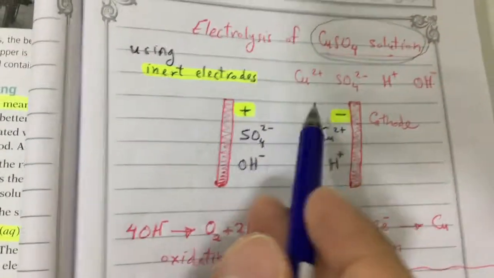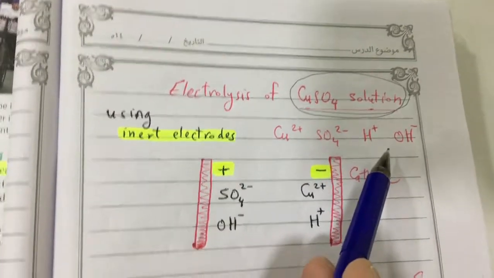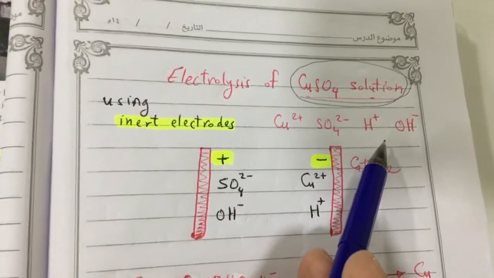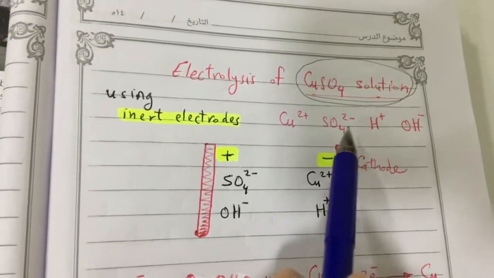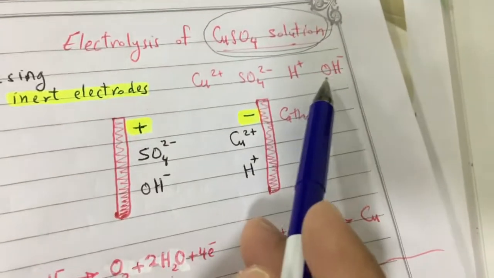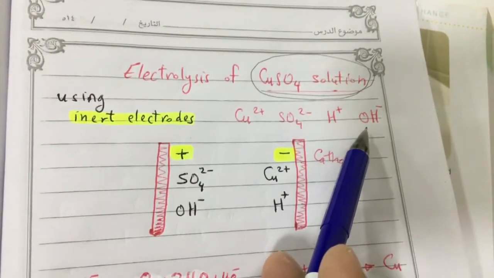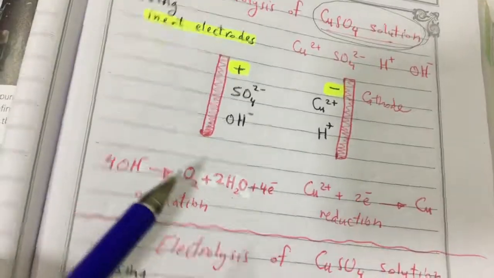Okay, what about the negative ions? You have sulfate and hydroxide. The rule says if you have a halide, halogen forms, but if you don't have a halide, oxygen forms. So here we don't have a halide, so oxygen forms. So what happens? These hydroxide ions, the negative ions, are attracted to the positive electrode and will be oxidized, will lose the electrons.